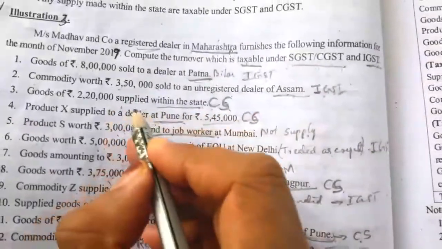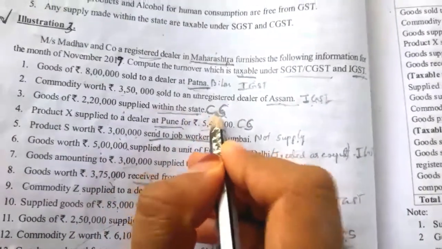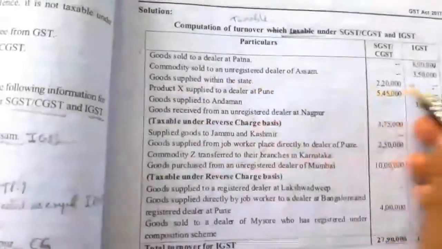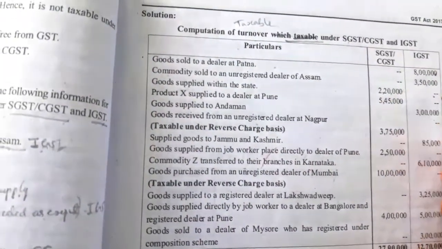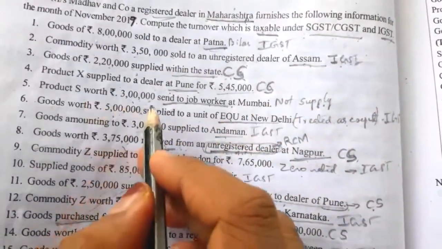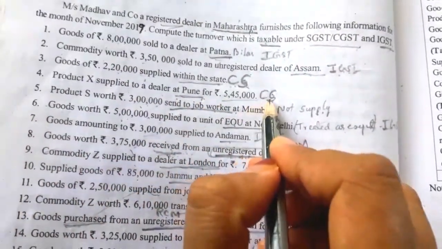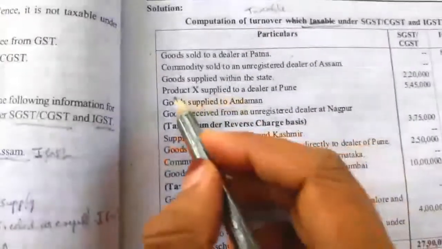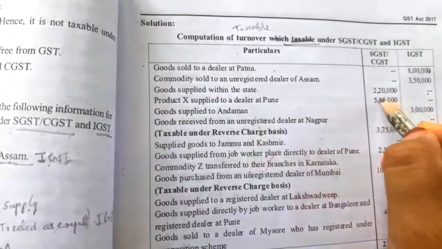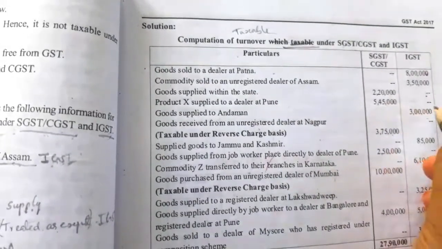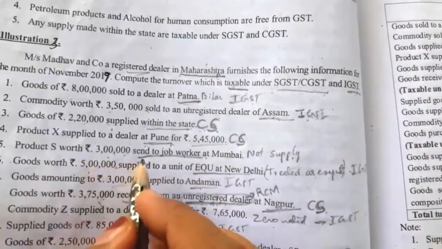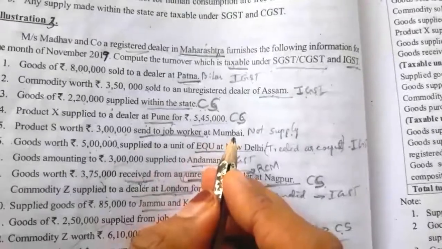Next, goods of rupees 2,20,000 supplied within the state. So this value 2,20,000 we have to take under CGST and SGST. Goods supplied within the state we have to take under CGST and SGST. Here it is dash. Next, product X supplied to a dealer at Pune. This also we have to take under CGST and SGST. So write product X supplied to a dealer at Pune, CGST and SGST column we have to take 5,45,000. IGST dash.